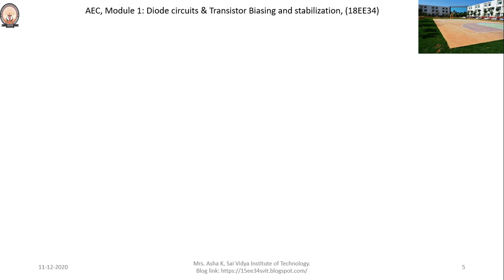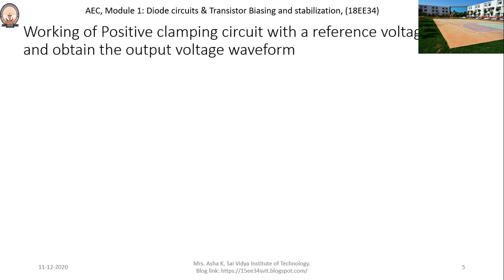The next concept that we are going to learn here is the working of the positive clamping circuit with a reference voltage, and also to obtain the output voltage waveform. Now, the negative reference voltage VR is introduced in the circuit.